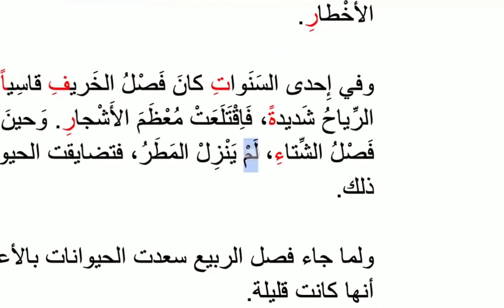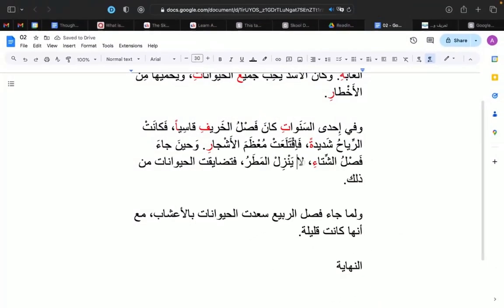Okay, if we said la, people will probably have this question. لا ينزل المطر. It's basically just saying that that rain does not come down, but that's indefinite, right? It's like, does rain never come down? No, rain does come down, but sometimes there's a shift in climate, right? There's a shift in weather, and so it might not come down. And so you use لم ينزل, which is better for dealing with time. لم ينزل المطر is explaining that the rain did not come down at this specific time, right? It did not come down in the season of winter. Okay.